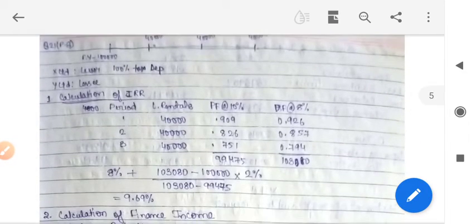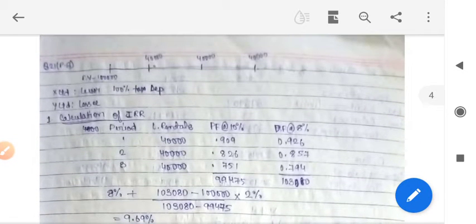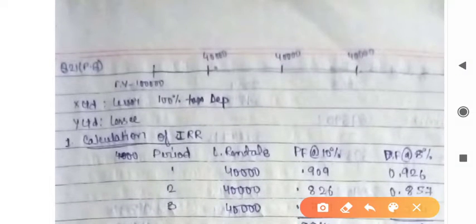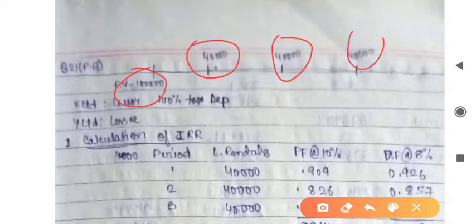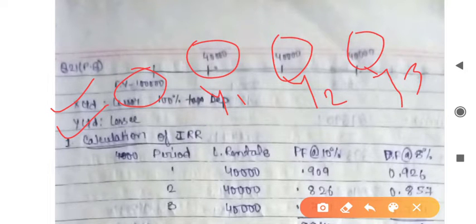So first of all, the fair value of the asset is 1 lakh, and the installments are 40, 40, 40 for year 1, year 2, and year 3. X Limited is the lessor and Y Limited is the lessee.